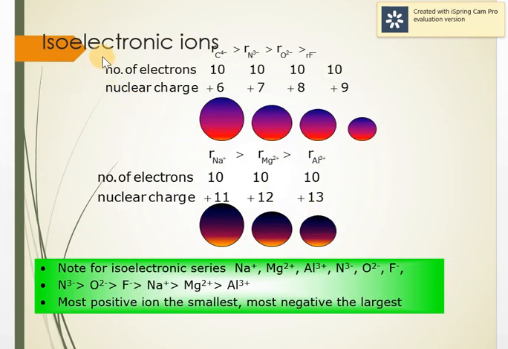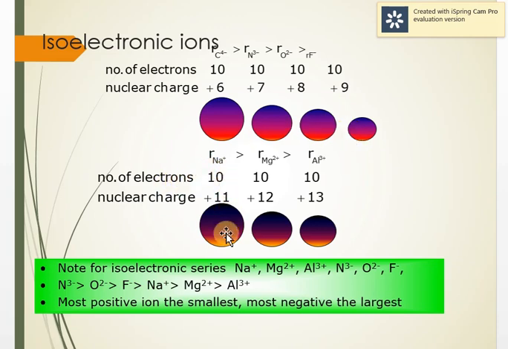The next topic is isoelectronic ions. Iso means same, electronic means electron. So the ions which have the same number of electrons are called isoelectronic ions. For example, C minus 4, N minus 3, O minus 2 and F minus. If you see, they all have 10 electrons, and that's why they're called isoelectronic ions.